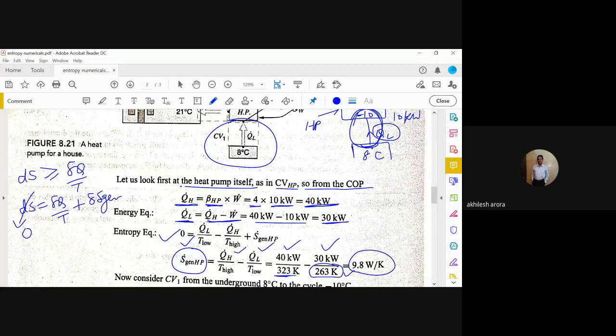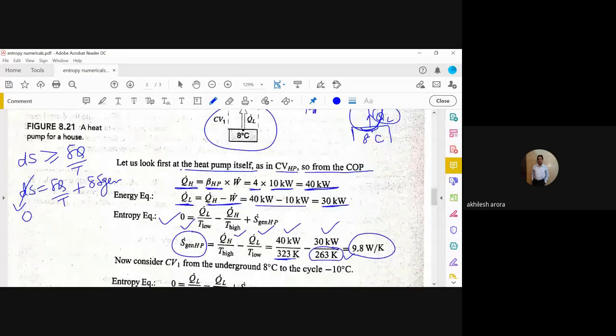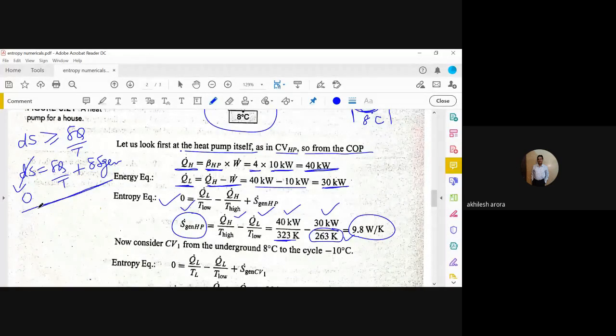Continuously heat is flowing from 8 degrees Celsius to minus 10 degrees Celsius. So once again, the same equation can be used again. Left hand side is 0. QL divided by TL, where TL is 8 degrees Celsius, and this is minus 10 degrees Celsius, plus delta S generated.